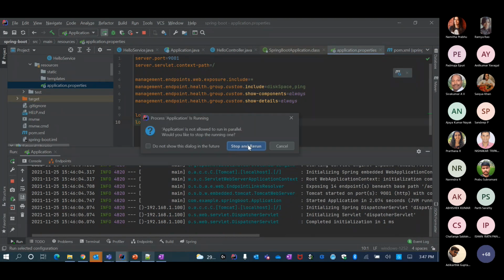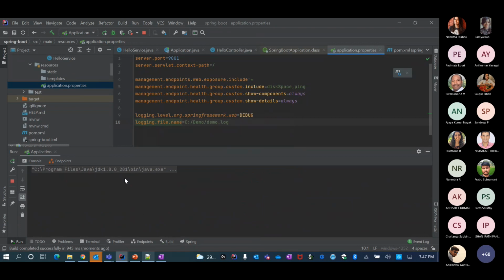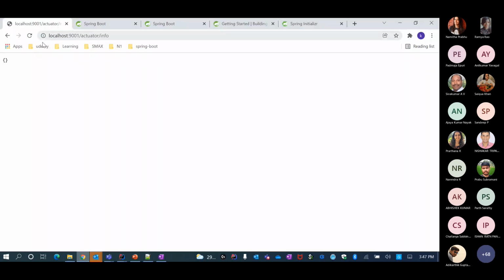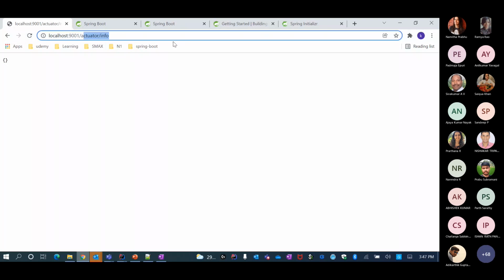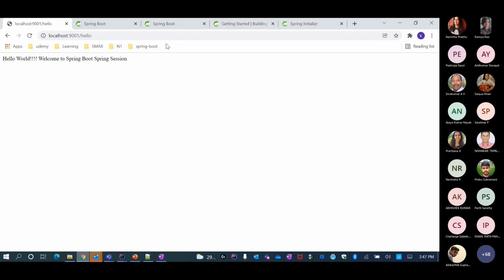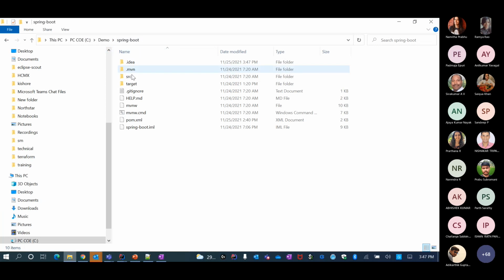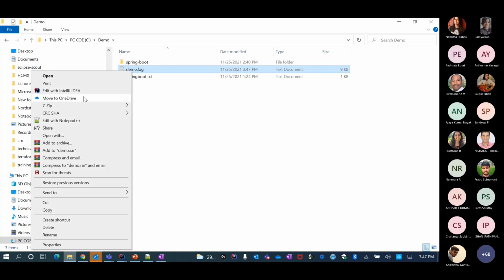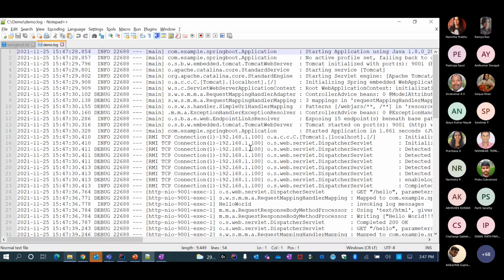I restart and hit my service twice. Now I go to this location and I see this demo.log. You see that it just got created now, at 3:47, and I can open this log and it has all the logs.